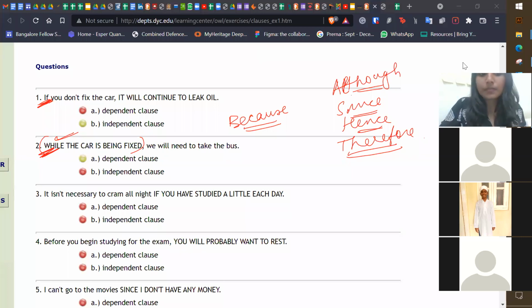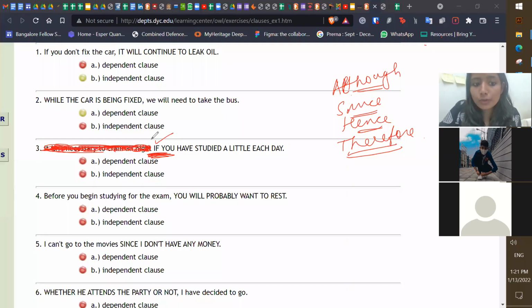Okay, let's do the third one now. It isn't necessary to cram all night if you have studied a little each day. On the chat box, if you have studied a little each day. I got an answer from Arfat. Others waiting for your answers. Dependent or independent? This one is starting with if you have studied.